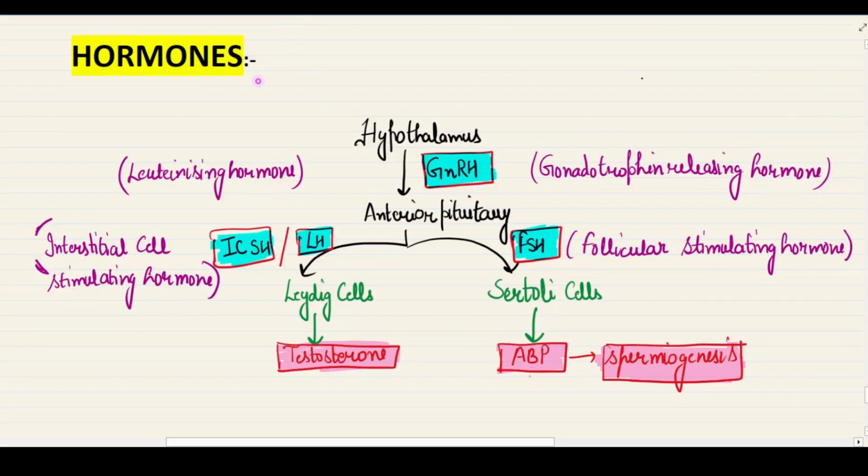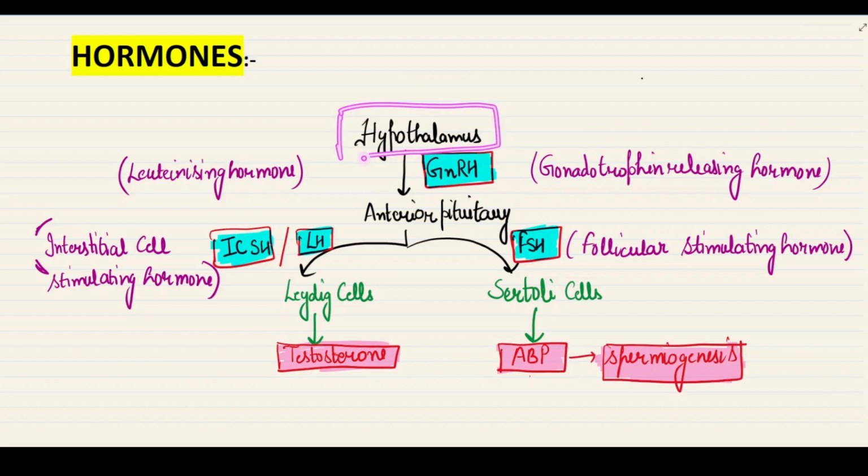The next part of spermatogenesis is the role of hormones. At the puberty stage, spermatogenesis begins by the action of different hormones.